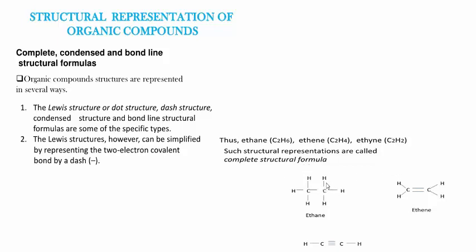See here, this is the structure of ethane. Here carbon has tetravalency and one of the carbon atoms is surrounded with 3 hydrogen atoms, another carbon atom also containing 3 hydrogen atoms. Next, come to the point of ethene. This is the ethene molecule. There is a double bond present between 2 carbon atoms, and here it is ethyne. There is a triple bond present between the 2 carbon atoms.